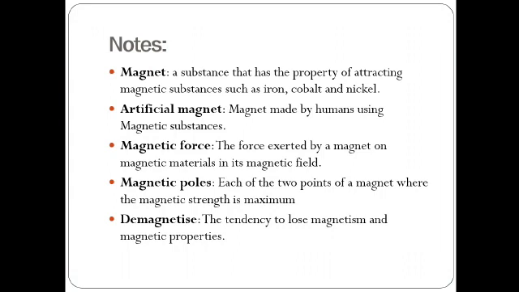Now moving to the next, magnetic poles. As you know, it is a property of all magnets that a magnet mainly has two poles. The two points where the force is maximum, means the attracting power is maximum, are known as magnetic poles. In a bar magnet, you know that both ends have the maximum attracting capacity, so those are known as magnetic poles, located at the edges of the bar magnet.